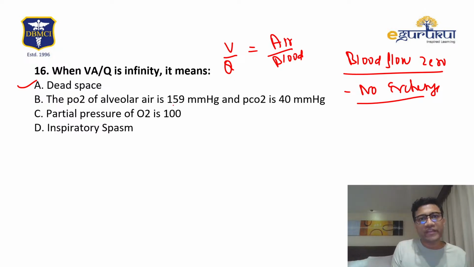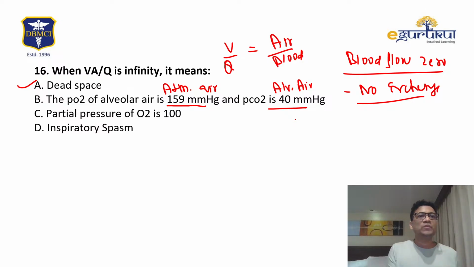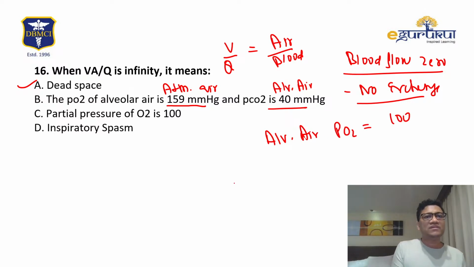Now, 159 is atmospheric air, but CO2 is in our alveolar air, so how can it be 40? If there is dead space, it should become atmospheric air, I agree. But there should be some carbon dioxide in the alveoli. 40 is not possible; 40 means it is breathing. Atmospheric air is 159. Alveolar is 100, so alveolar air has a PO2 of 100. None of them match. How can it be 100 if oxygen is not exchanged? So that option is again not right. The answer is A. Dead space is the case.